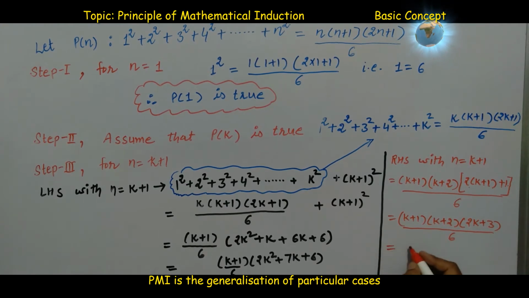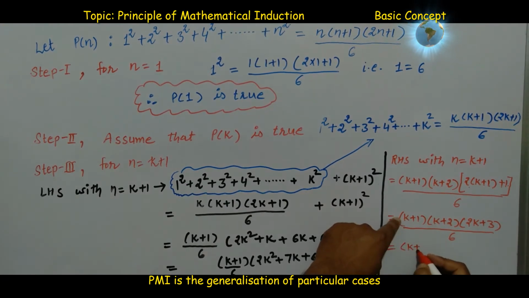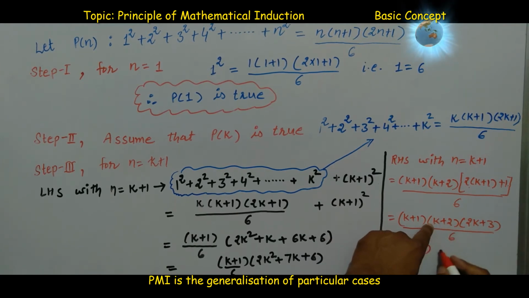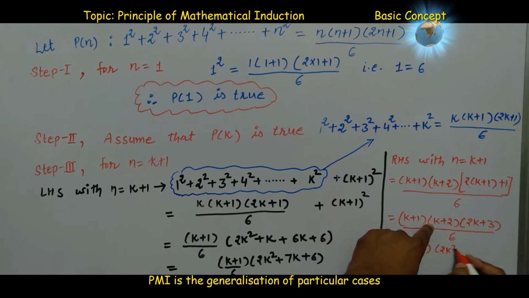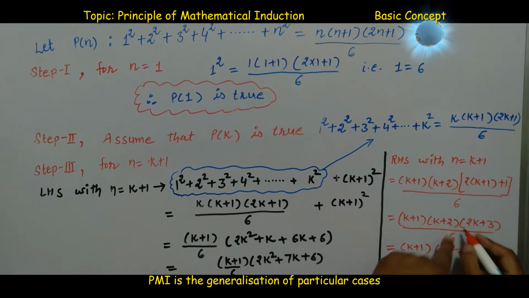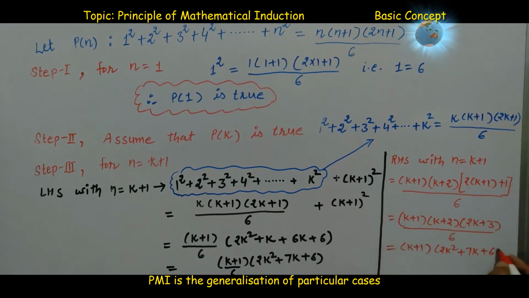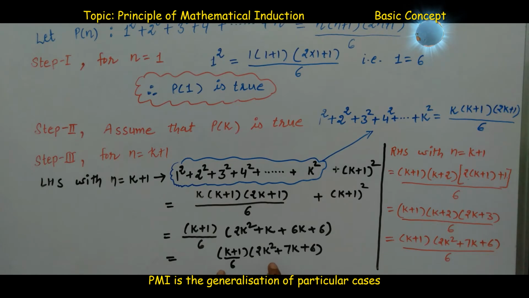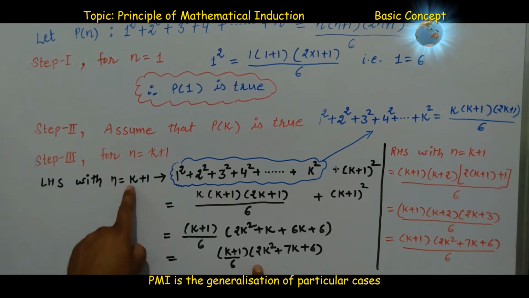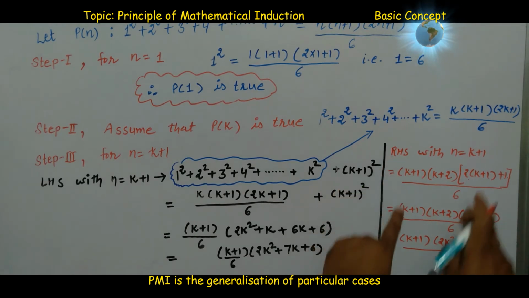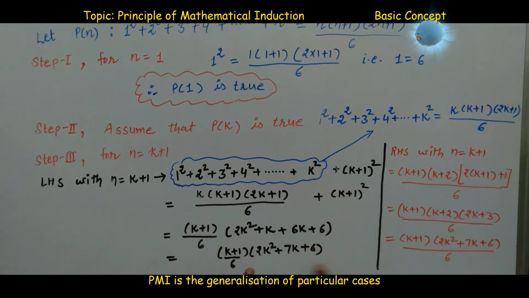So finally we have k plus 1 into this multiplying 2k square plus 4k plus 3k means 7k, 2 into 3 plus 6, whole divide 6. So this way we have seen that left hand side with n is equal to k plus 1 is this, and right hand side with n is equal to k plus 1 is also same.